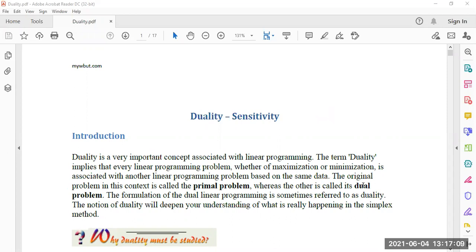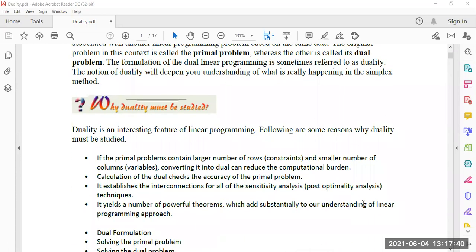The original problem is called the primal problem, and the new problem is called the dual problem. What is given originally is called the primal problem, and what we deduce is called the dual problem. The formulation of the dual linear program is sometimes referred to as duality. The notion of duality depends on your understanding of what really happens in the simplex method.